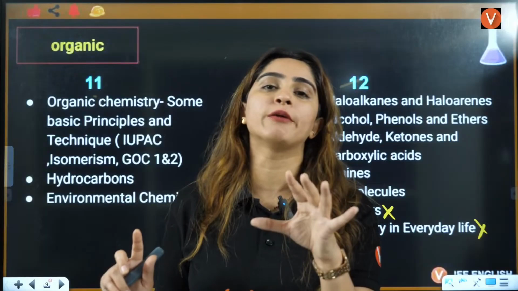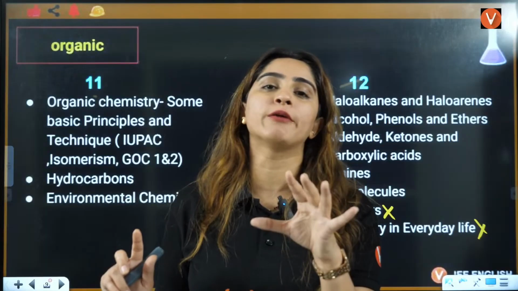Now what are ions? Okay, let's talk about ions. Ions are when you have an atom or you have a molecule, but you give it some electron or you take away the electron, that leads to the formation of an ion. So ions are of 2 types. One is cation, one is anion. Cation is when you take out the electron.